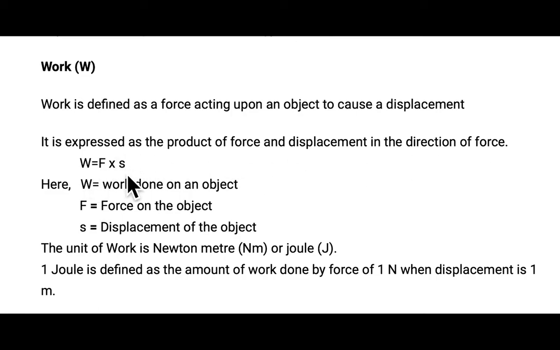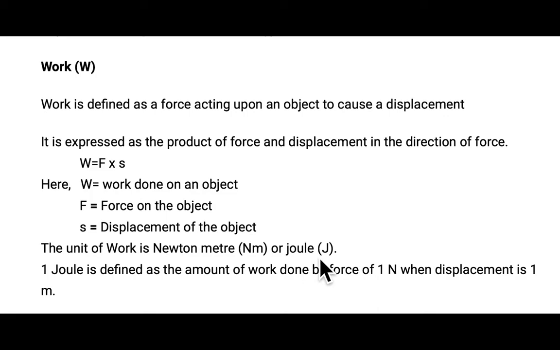It can be represented as W is equal to F into S, where W is the work done on an object, F stands for the force on the object, and S stands for the displacement of the object. The unit of work is Newton meter or joule.